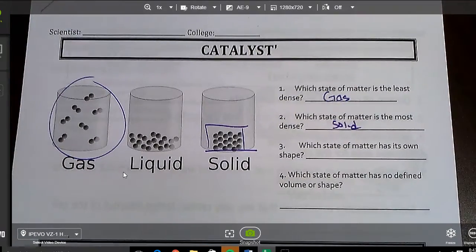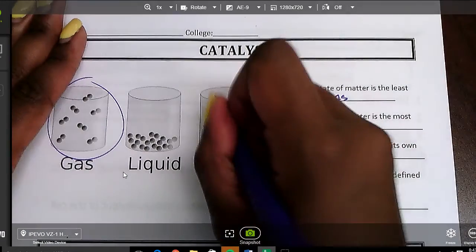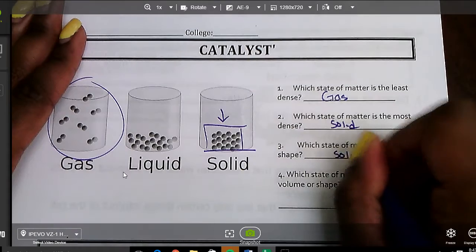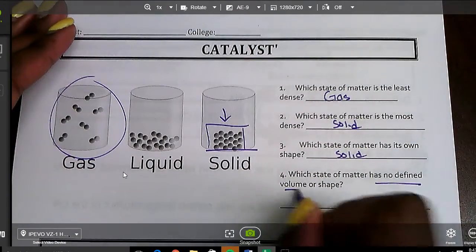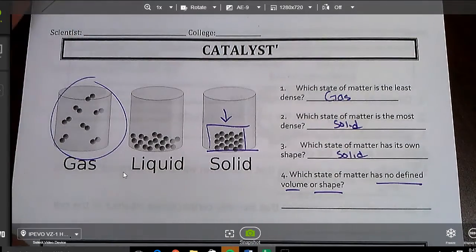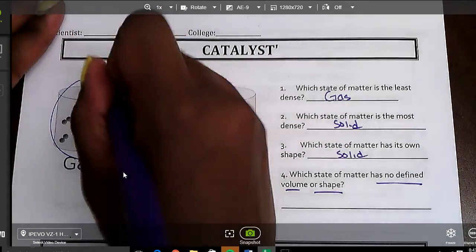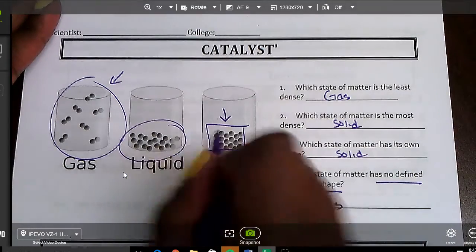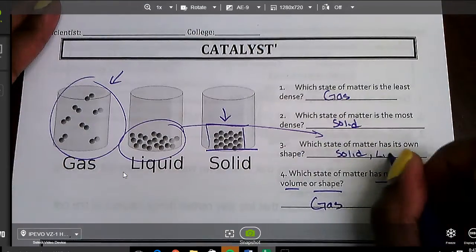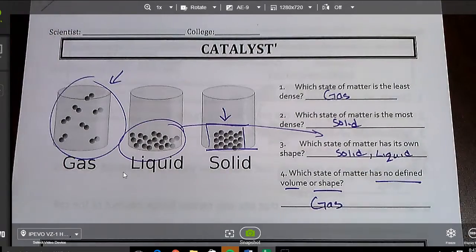Which state of matter has its own shape? Has its own shape. We're going back again to our solid. Which state of matter has no defined volume or shape? Things are just floating all over the place. That is going to be our gas. We can also say that for has its own shape, we can include liquid there because a liquid is going to take the shape of its container.